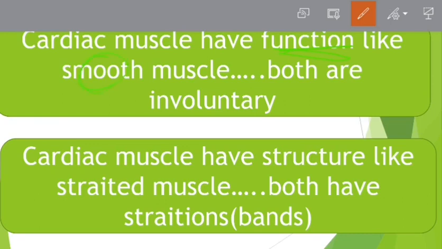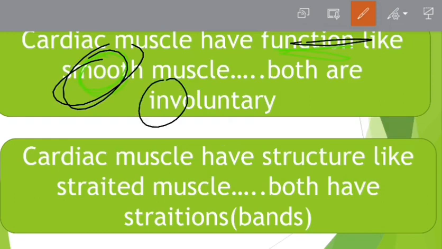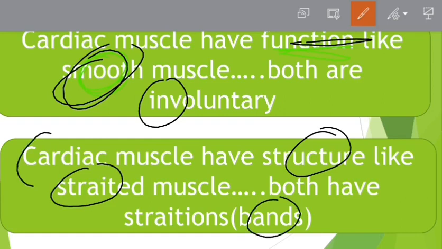Now, smooth muscle is unbranched. Unbranched means there are no branches between these two; they are separated. Striated muscles are also unbranched, while cardiac muscles are branched. This is the only muscle which is branched.